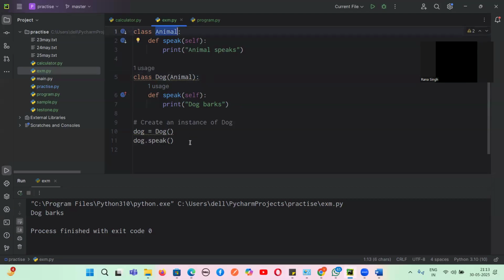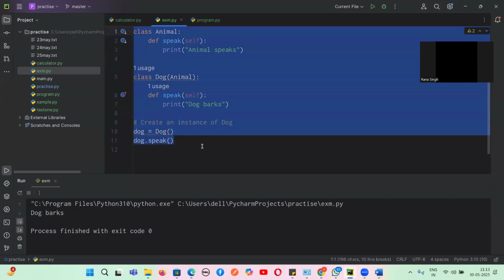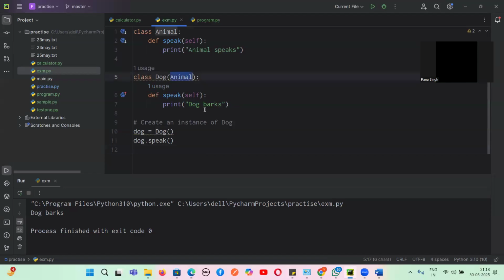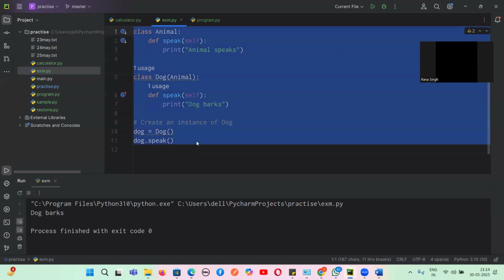So here we are learning method overriding. First of all this is inheritance, but here the method names are the same, guys. Now what will happen when I call this speak method? It directly prints, dog barks. That means these methods are the same, but the implementation is different. The subclass method is overriding the superclass method. That is why it is called method overriding.